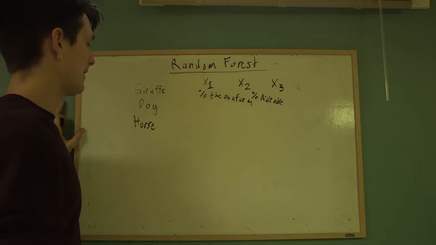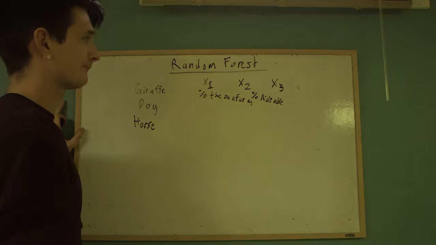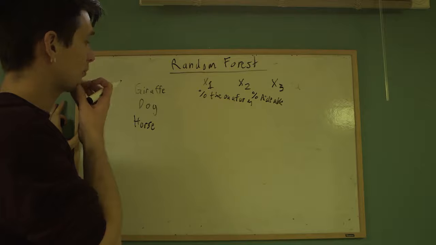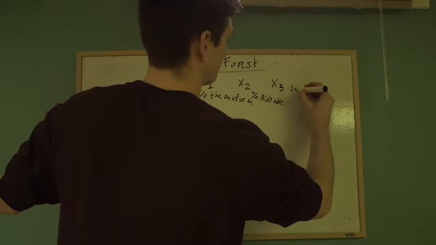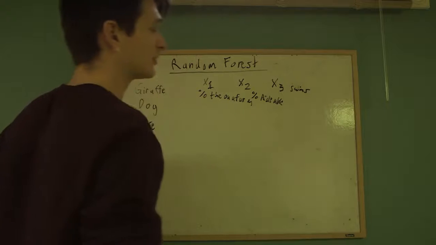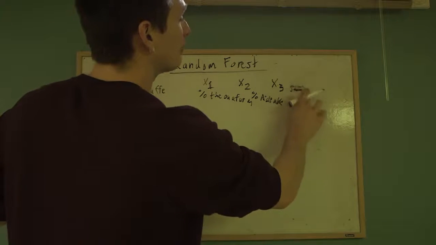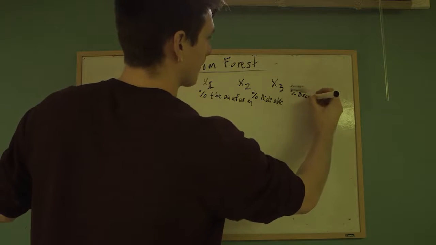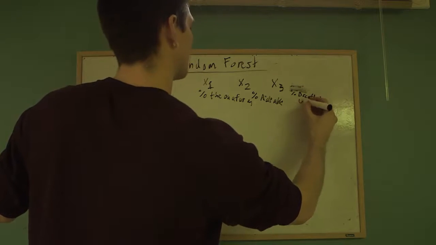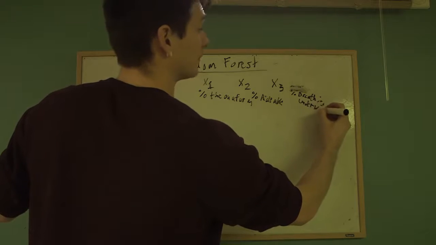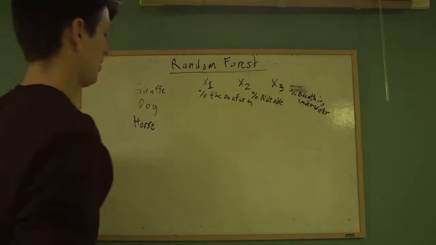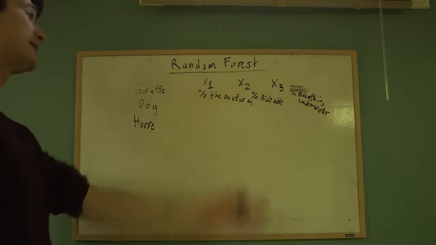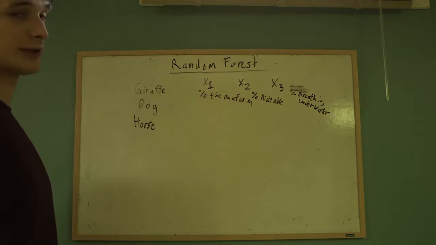Let's say it's whether it can breathe underwater. So, percentage breathing underwater. That might be useful for some animals, like classifying a dolphin versus a whale. But realistically, with our data, breathing underwater is pretty useless in determining which animal it is.